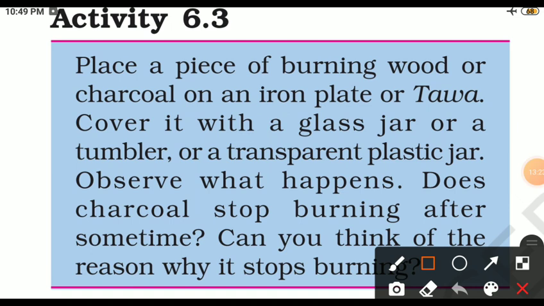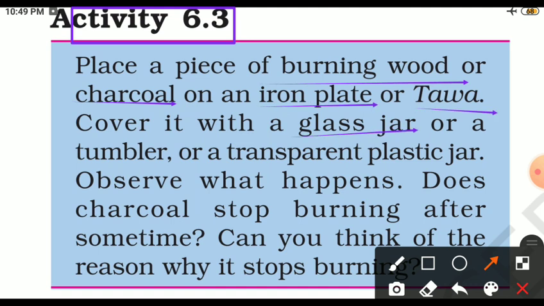Here, the next activity is for you. Activity 6.3. Place a piece of burning wood or charcoal on an iron plate or tawa. Cover it with a glass jar or a tumbler or a transparent plastic jar. Observe what happens. Does charcoal stop burning after some time?